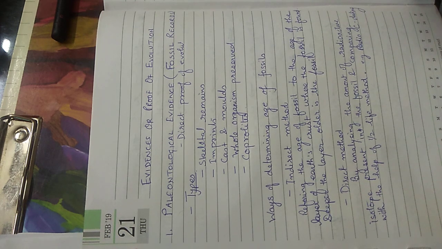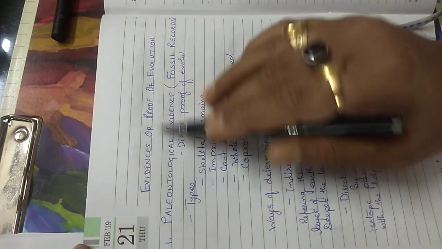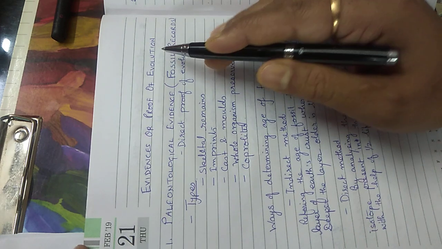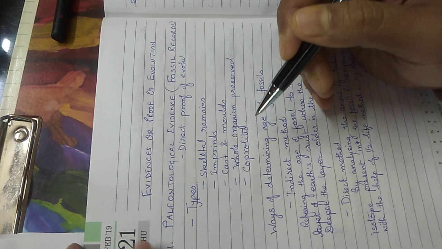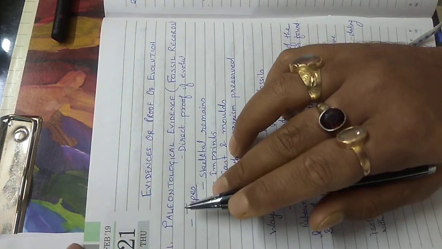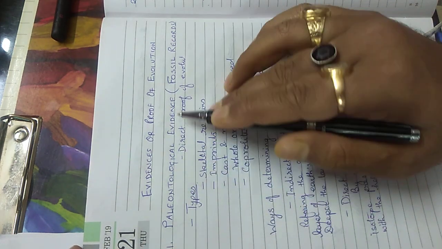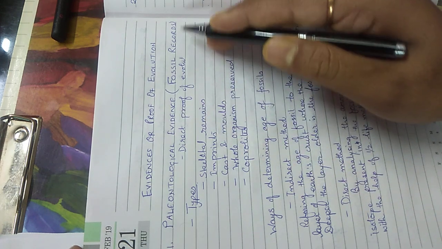So children, in this video, I'll be discussing the evidences or proof of evolution. This is nothing but a recap of what you have learned in class 10. The first proof of evolution is paleontological evidence, which is also known as the fossil records.